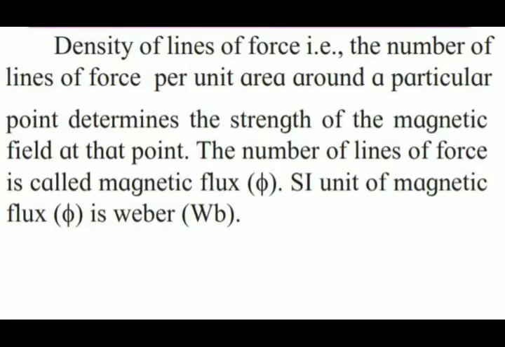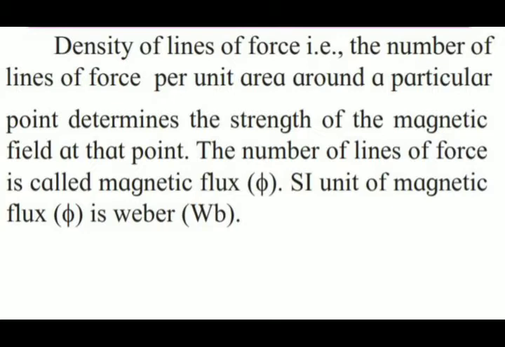This is the symbol of magnetic flux, that is phi. The SI unit of magnetic flux, that is the SI unit of phi, is Weber, that is Wb, capital W and small b.